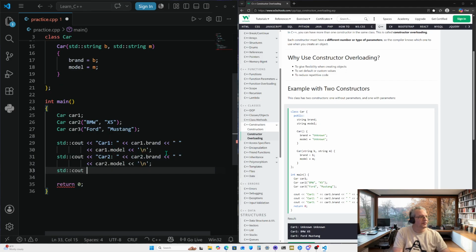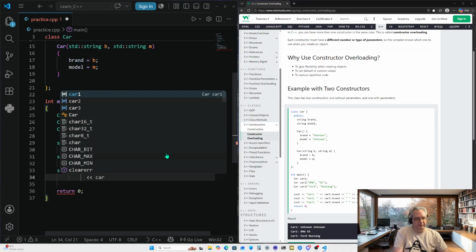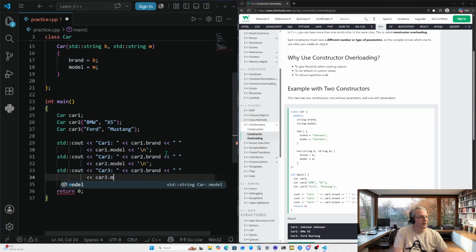Standard output for car 3, car3.brand, car3.model, and another new line, just in case we want to add more later.